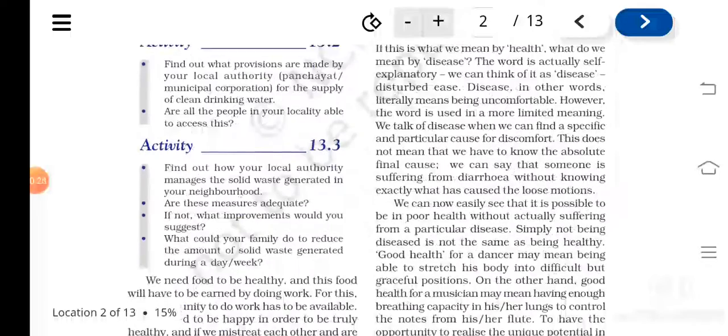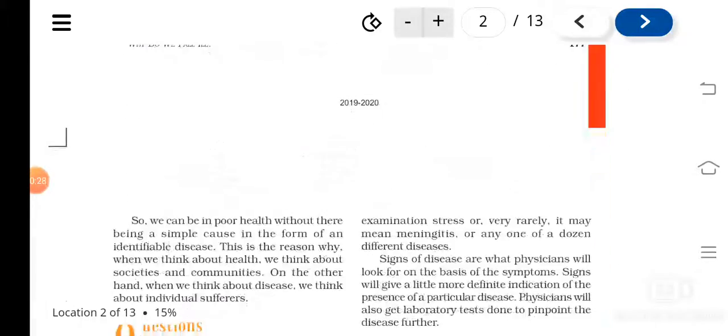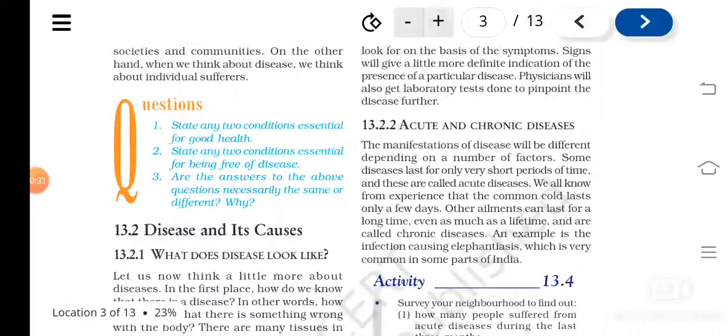We have also studied the definition of health. Then we have studied diseases and their causes, isn't it? The causes can be divided into different levels. So, different levels of causes of diseases. And we have studied acute and chronic diseases.